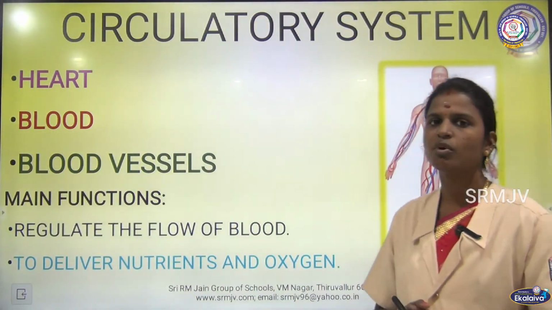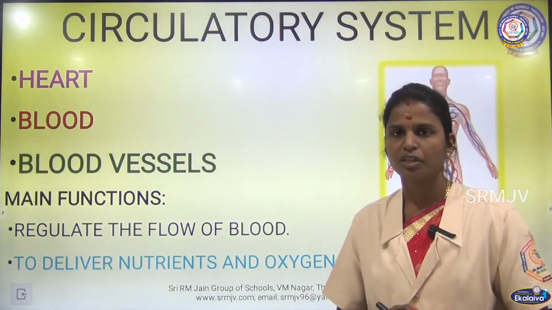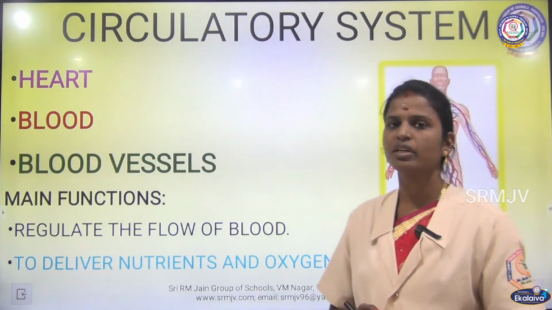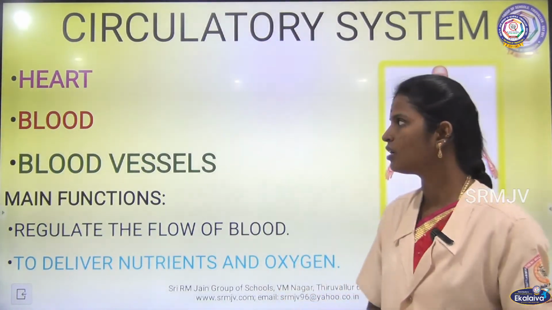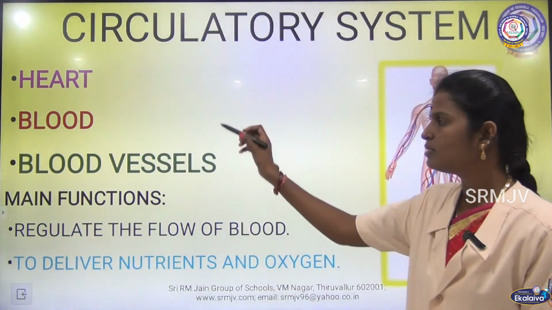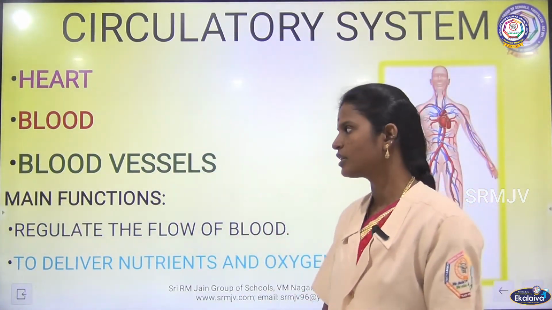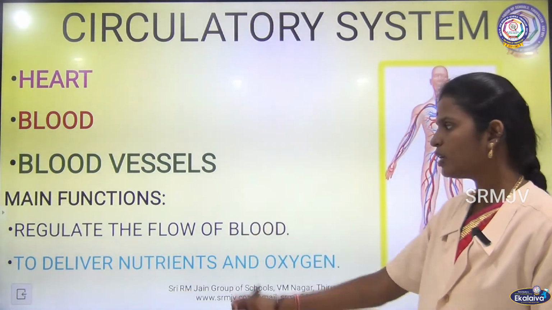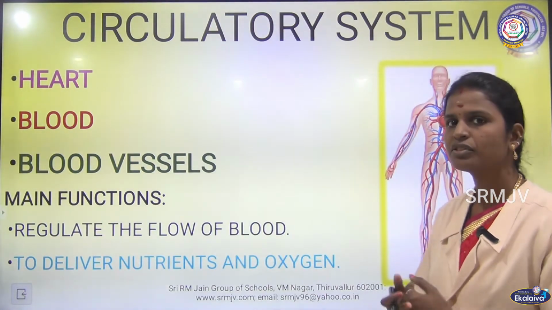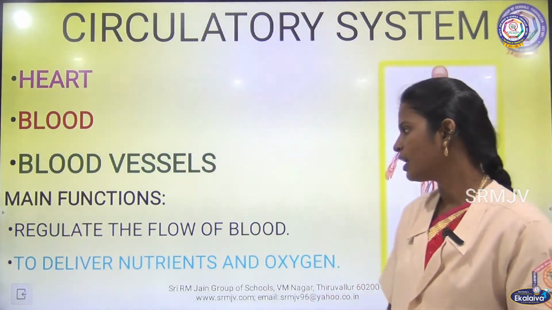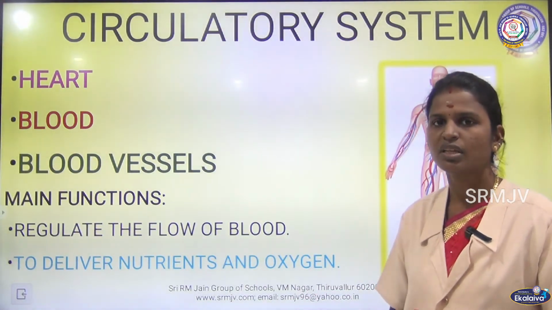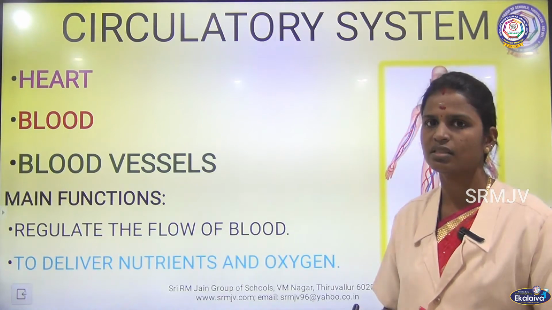And now we are going to see about the circulatory system. Circulation of blood takes place in the circulatory system. The organs involved in the process of circulation are heart, blood and blood vessels. These are the three organs involved in circulation. The main function of the circulatory system is to regulate the flow of blood throughout the body, and it delivers nutrients and oxygen to all the cells in our body.